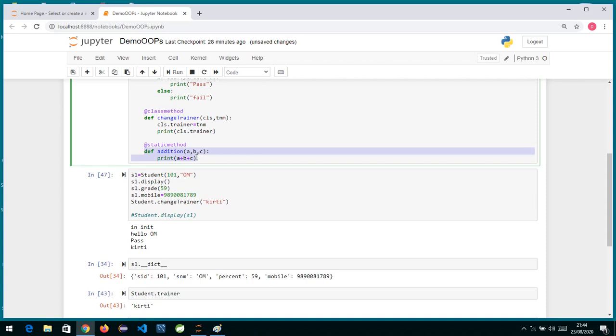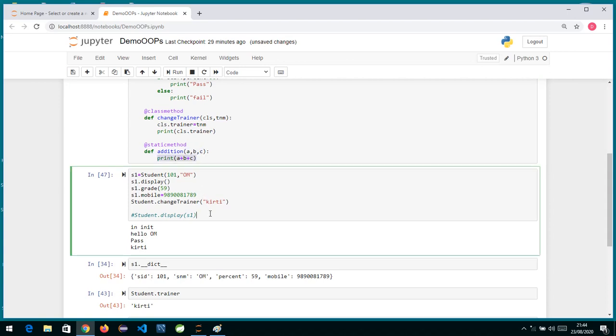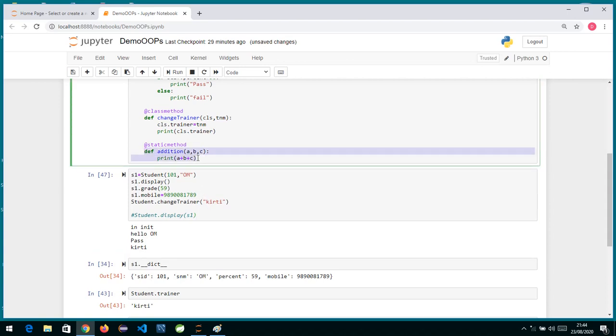In this you can't access the instance or static data. This is written for some utility purpose. So this method is basically written for addition of 3 numbers. It will take 3 numbers as input and give you the addition. So if you want to write any utility method, you are going to annotate it with the decorator @staticmethod.